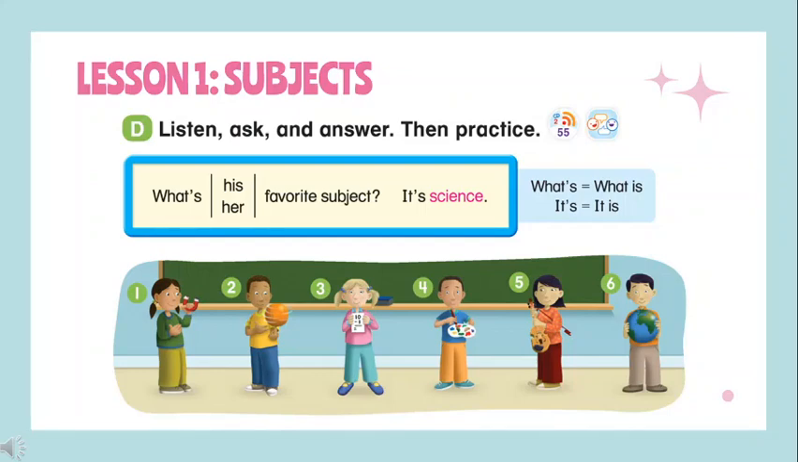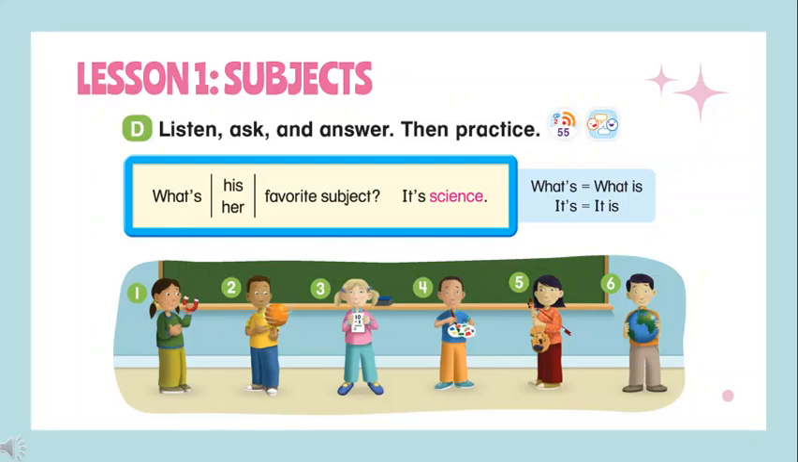1, What's her favorite subject? It's science. 2, What's his favorite subject? It's PE. 3, What's her favorite subject? It's math. 4, What's his favorite subject? It's art. 5, What's her favorite subject? It's music. 6, What's his favorite subject? It's social studies.